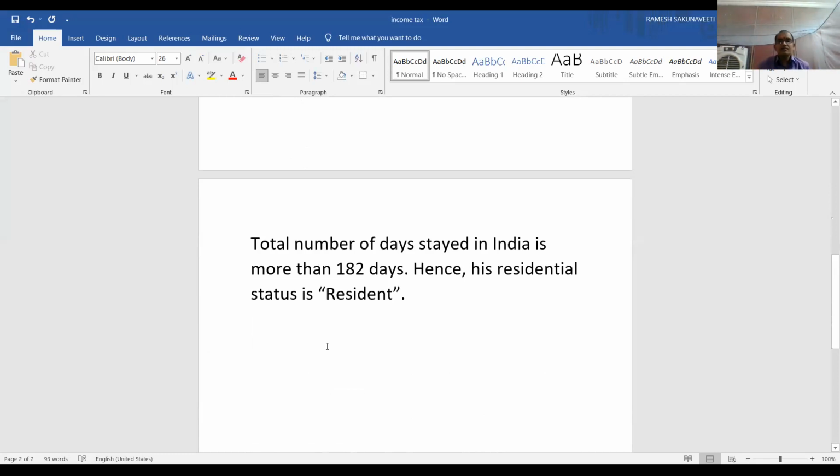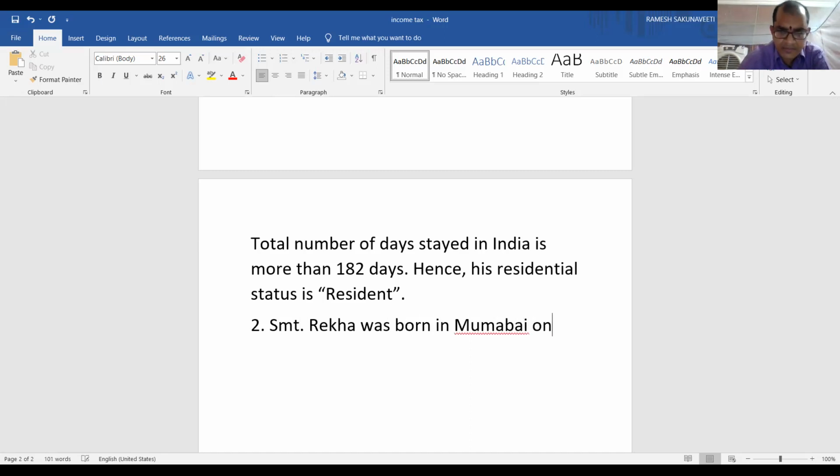You note down, and in the next class, that is on Monday, you show it to me. You note down this problem. Second problem: Srimati Rekha was born in Mumbai on 15/6/1984.